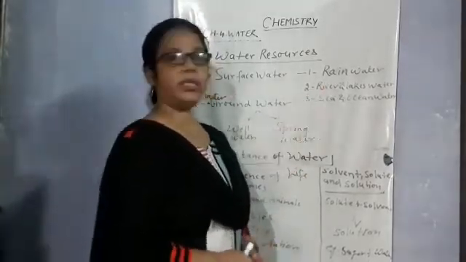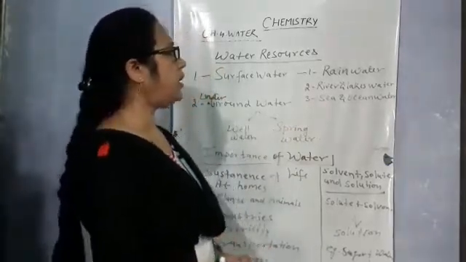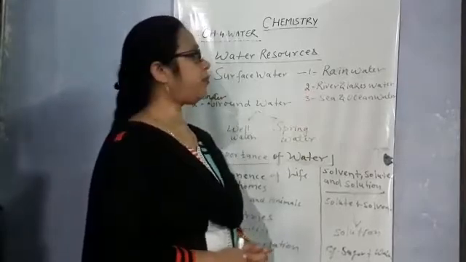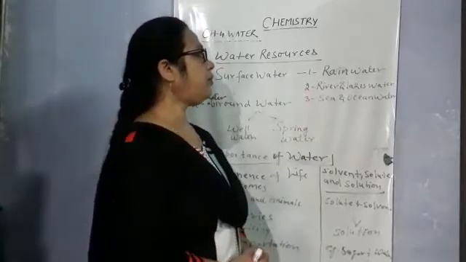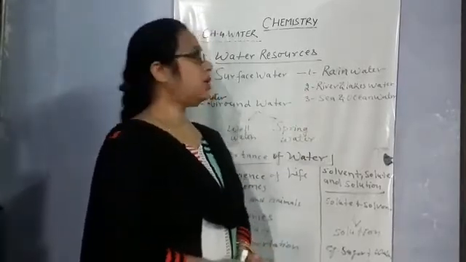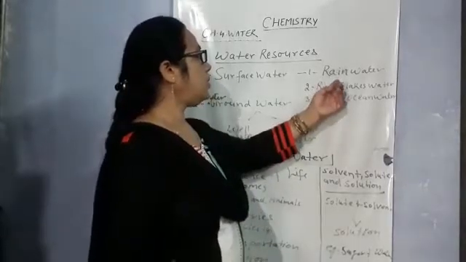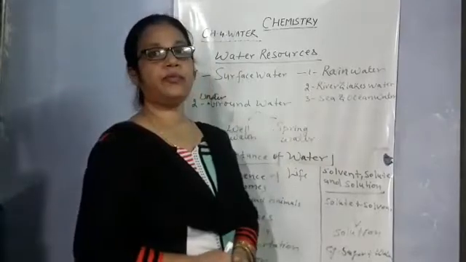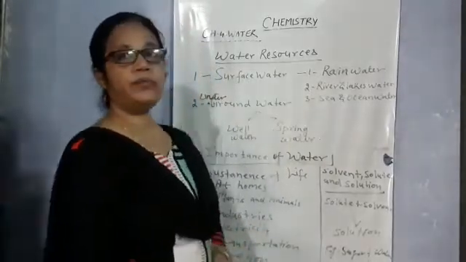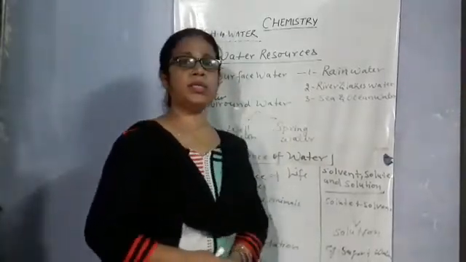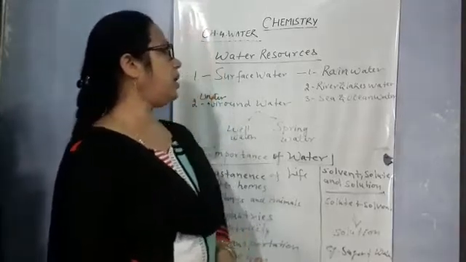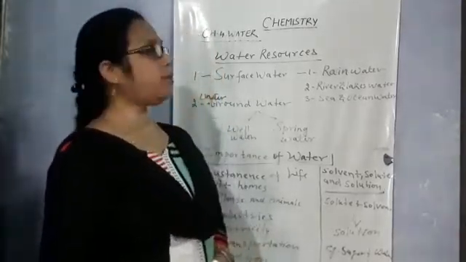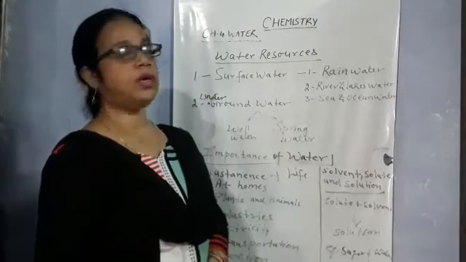These rainwaters are collected in ponds and lakes, and are free from impurities. So we need to collect the rainwater for many essential works of daily life, because it is a pure form of water.